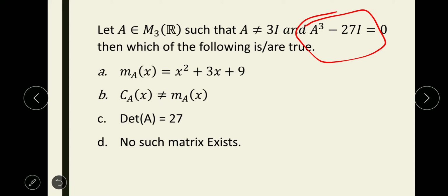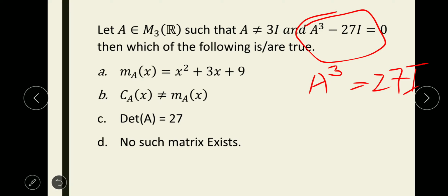Now let us see the options. Since this is true, we get A³ equal to 27I. Since A³ is equal to 27I, apply determinant on both sides. What will you get? Determinant of A cubed is equal to determinant of 27I.